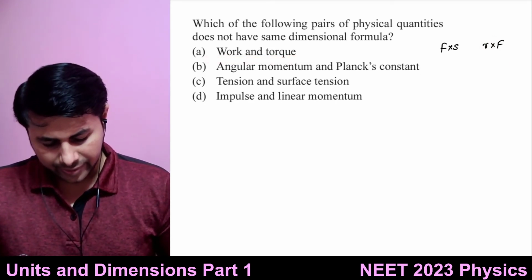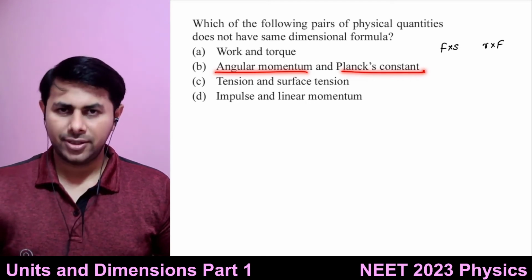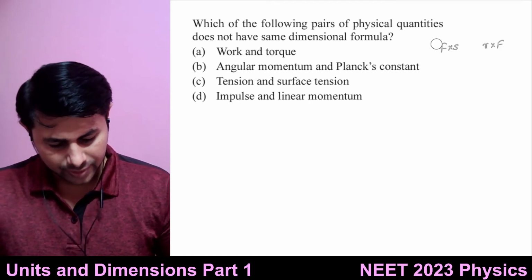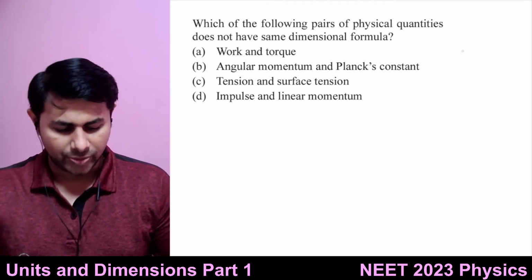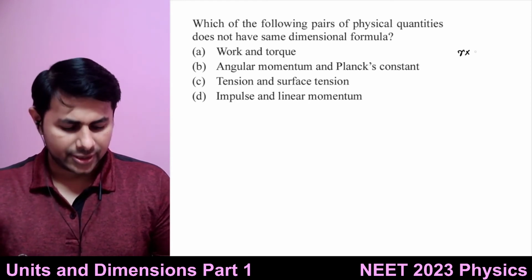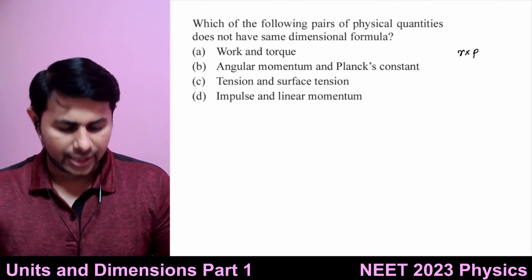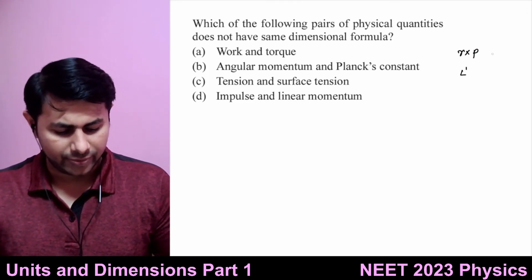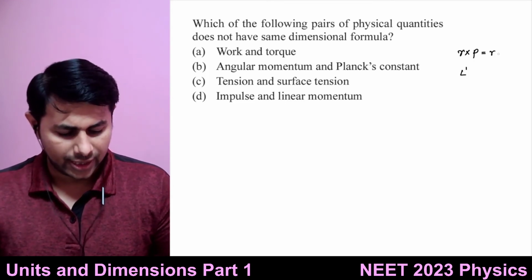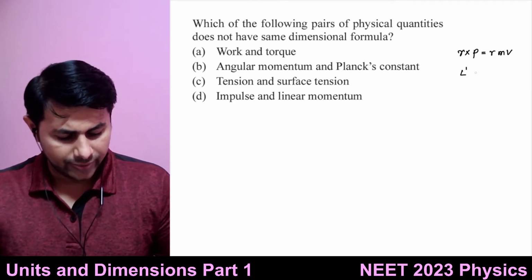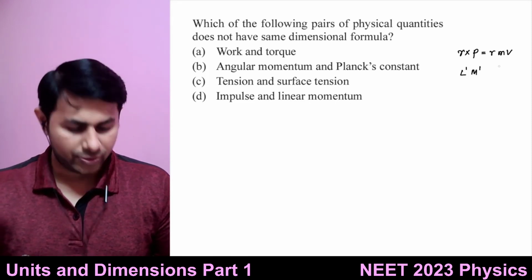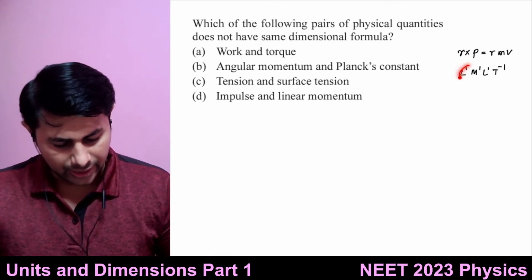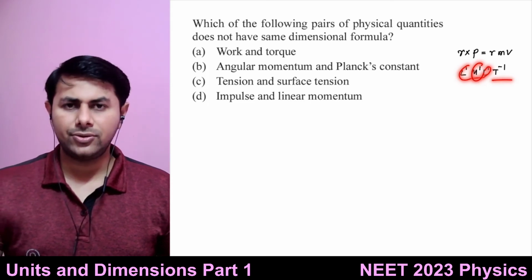The next is angular momentum and Planck's constant. These two also have the same dimensions. So what is angular momentum? Angular momentum is the moment of linear momentum, meaning r multiplied by linear momentum. Okay, r cross p. The dimensions are L^1 and the dimensions of momentum. What is momentum? It is mass into velocity. So L^1 M^1, and the dimensions of velocity are L^1 T^-1. So the dimensions of this one are L^2 M^1 T^-1.